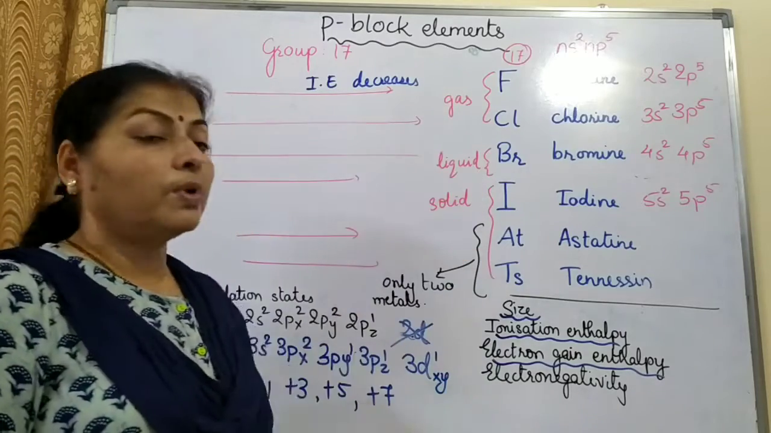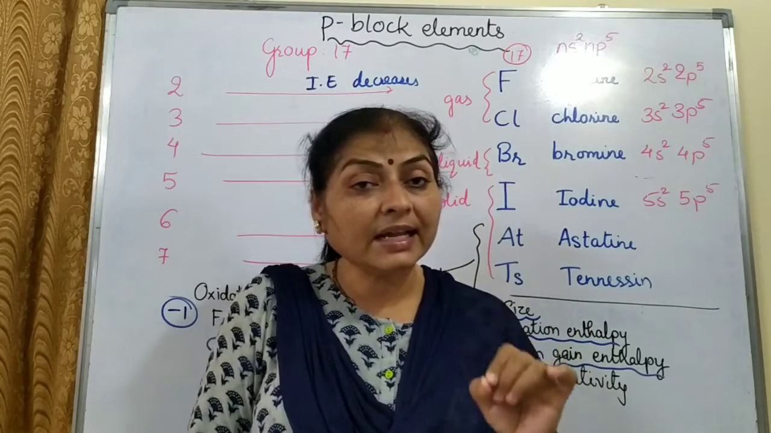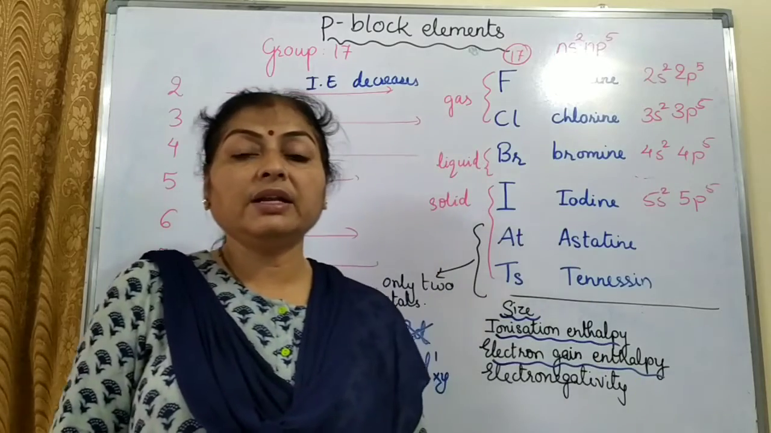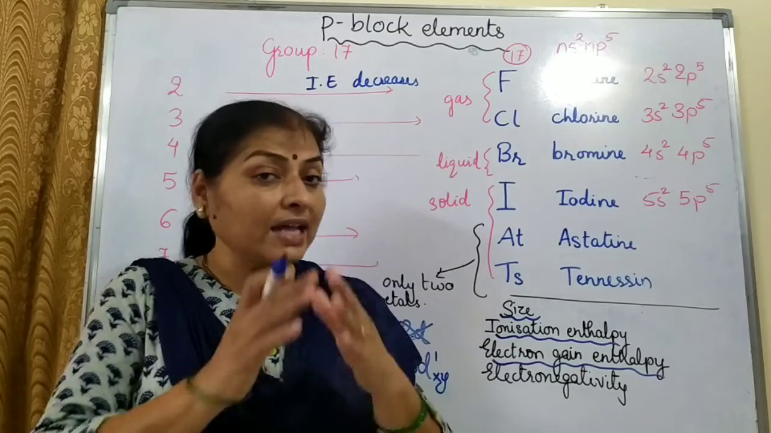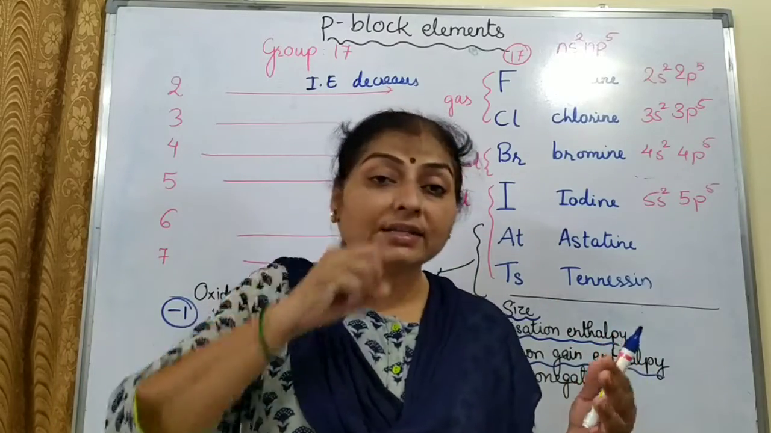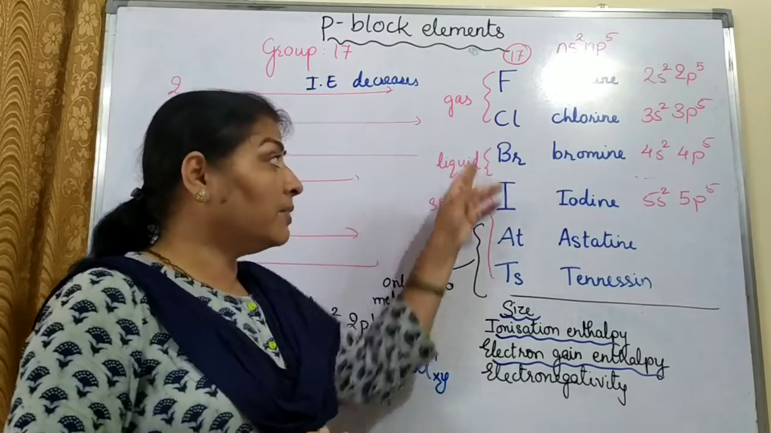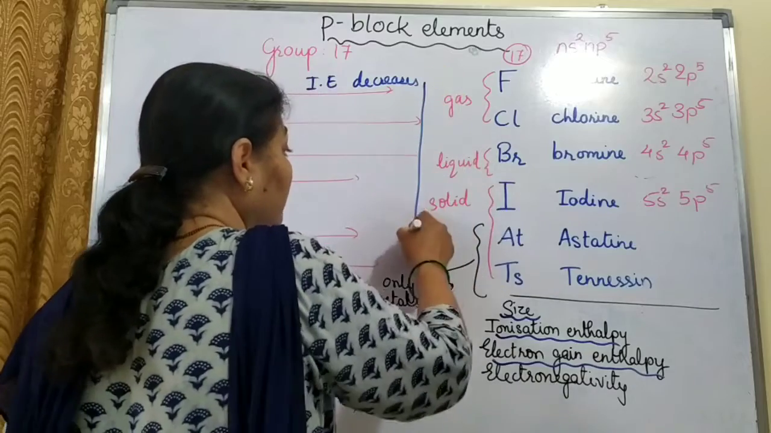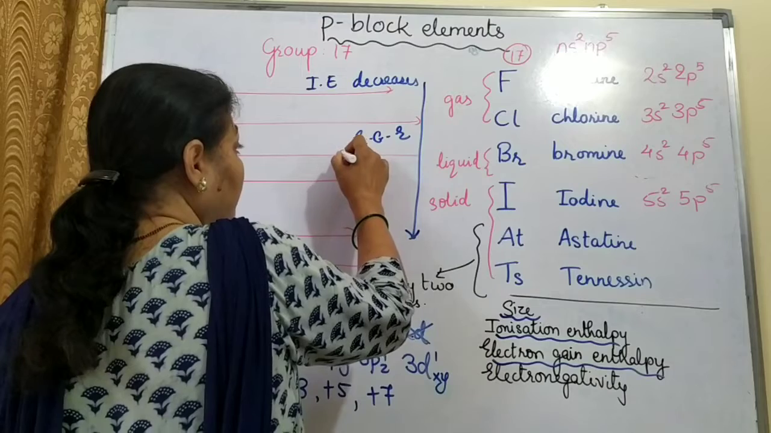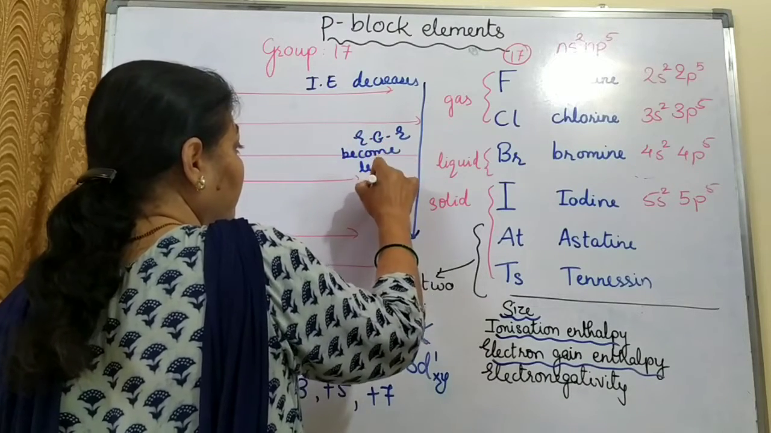As we go from top to bottom, the electron gain enthalpy value should become less negative because the size is increasing. So less energy will be released when an electron enters, because as the size increases, the ability of the nucleus to hold that extra electron coming inside will decrease. So it should become less negative. So down the group, electron gain enthalpy will become less negative.